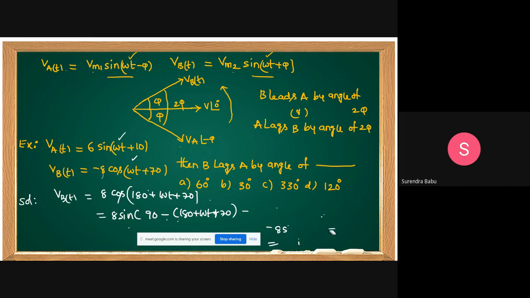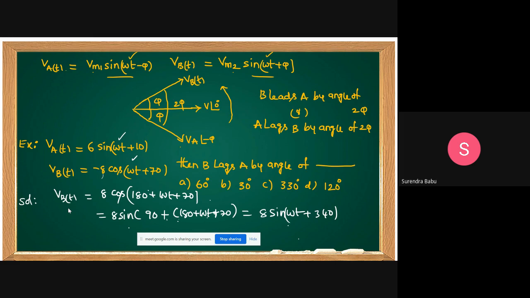What about sine 90 plus theta, students? Cos theta. Yeah, this also you can get now. You can do plus. Okay, what can you get? 8 sine omega t plus how much? How much can you get? Omega t plus 250 plus 90, 340. Yeah, that means this is 340.